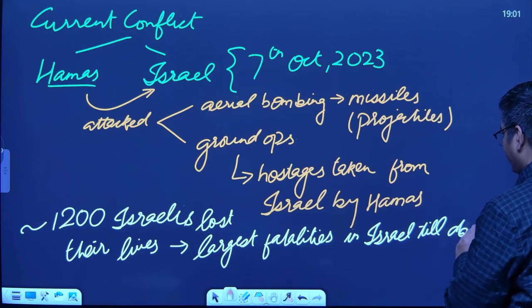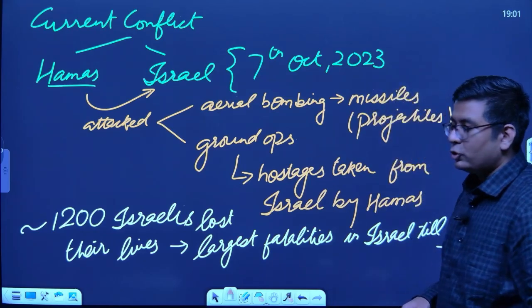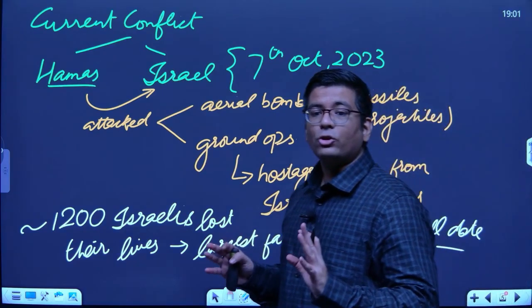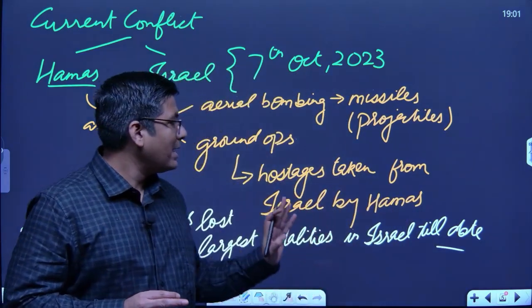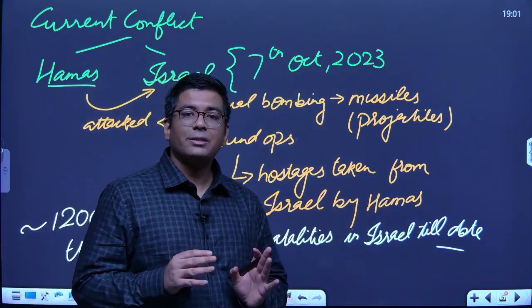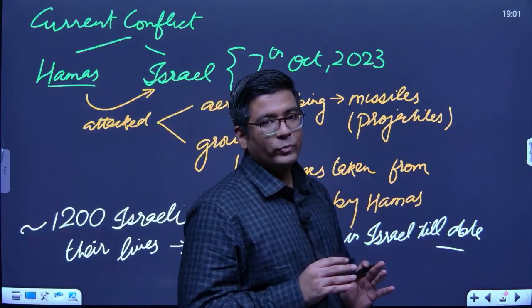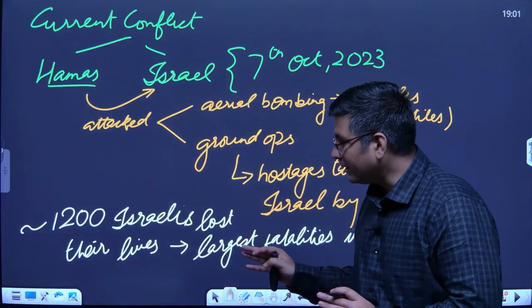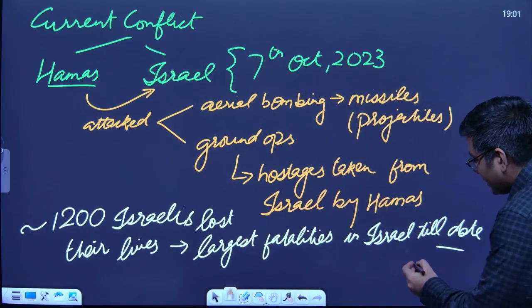So about 1200 Israelis lost their life, and this was the largest single day loss of lives for Israel. Now the point being, I am still saying that this is Israel.